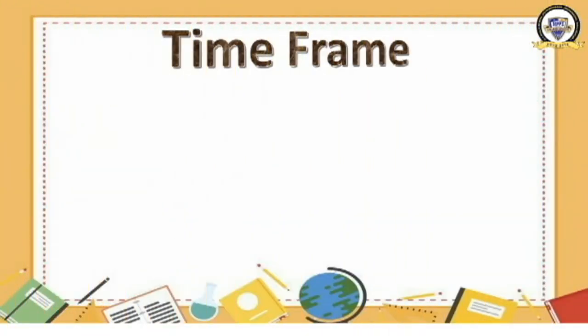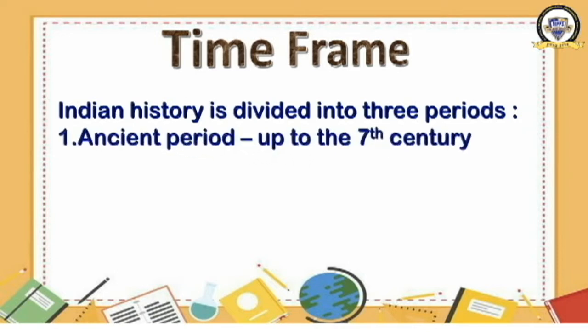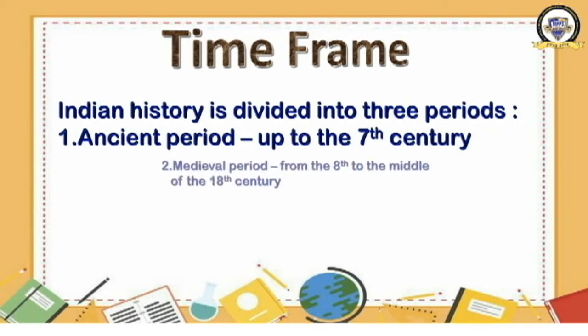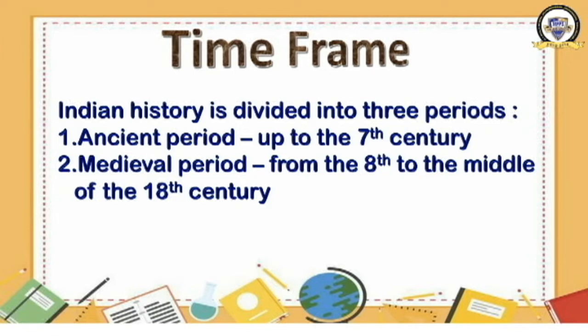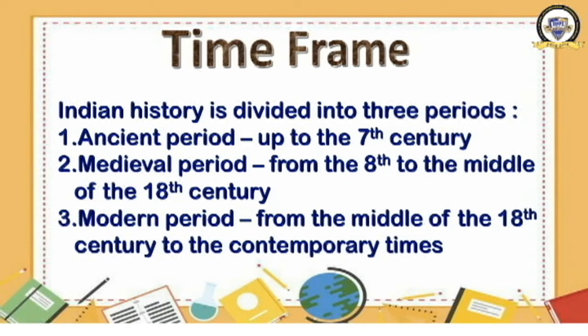Time frame. What is time frame? The Indian history is divided into 3 periods. And what are they? Number 1, ancient period, which spreads up to the 7th century. Second one is medieval period, from the 8th century to the middle of the 18th century. Third one is modern period, from the middle of the 18th century to the contemporary times.